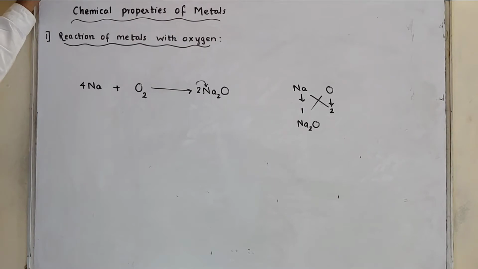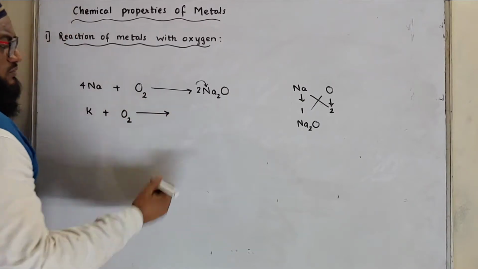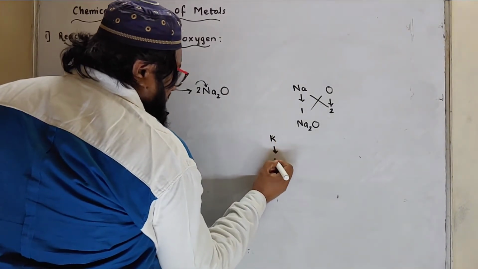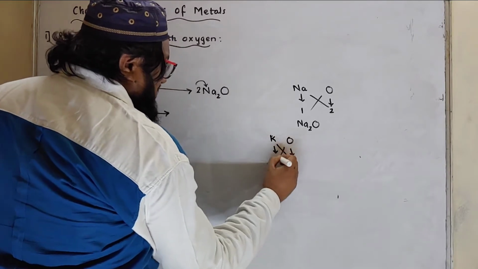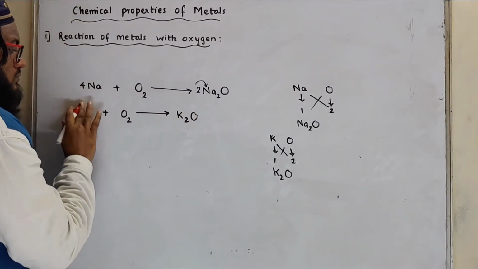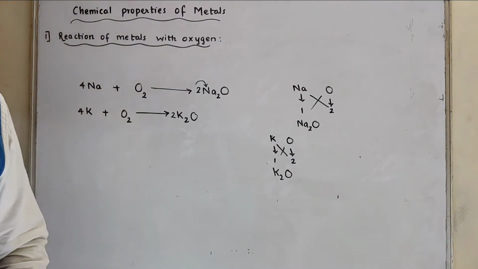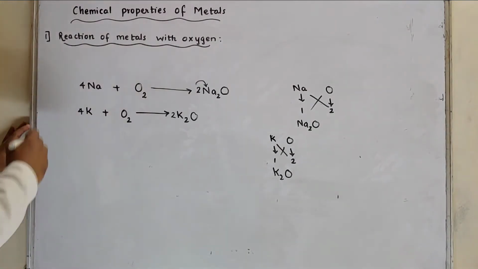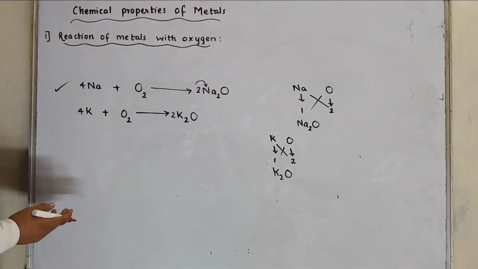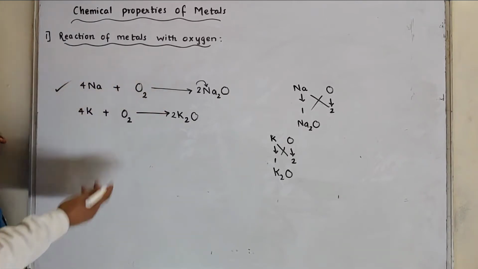So in the reaction of metal with oxygen, metal combines with oxygen on heating to form metal oxide. Similarly, potassium combines with oxygen on heating, it will form potassium oxide. Potassium, its valency is 1, oxide valency is 2. The formula will be K2O. Based on this, there is a very important question on sodium. As we all know, metals combine with oxygen on heating and form their respective metal oxides.